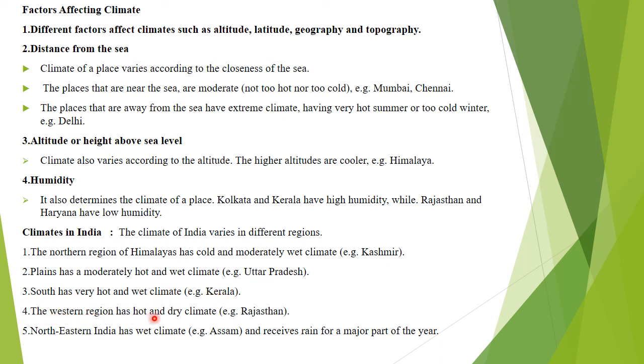Kerala. The western region has hot and dry climate, that is Rajasthan. Northeastern India has wet climate. Example, Assam, and receives rain for the major part of India. So the place Cherrapunji, which has the maximum highest rainfall, also comes in Assam. So northeastern India, generally like in Sikkim, we also get more rain, so it has got wet climate and receives rain for the major part of the year.